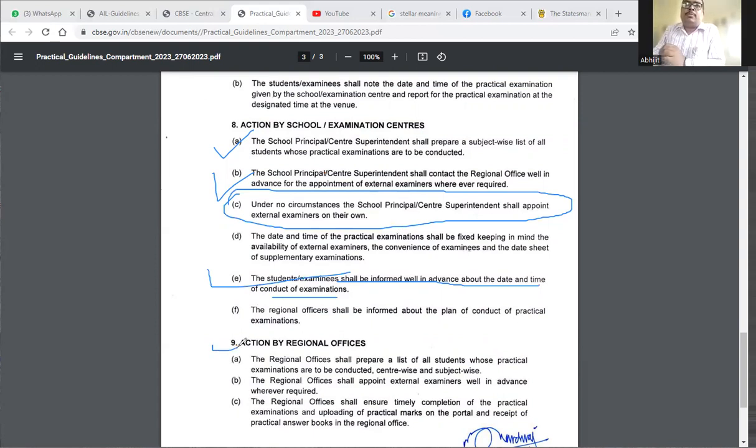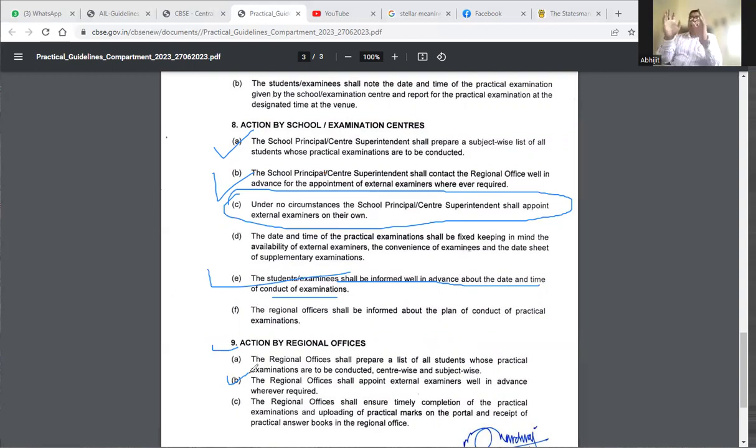Whatever action is to be taken by the regional office, it shall prepare a list of all students whose practical examinations are to be conducted, center-wise and subject-wise. The regional office shall appoint the external examiner. Very important, the external examiner should be appointed in advance, and the name of that external examiner should be sent to the school.